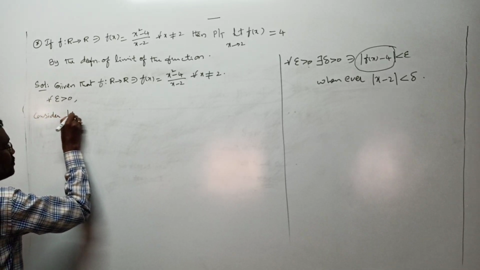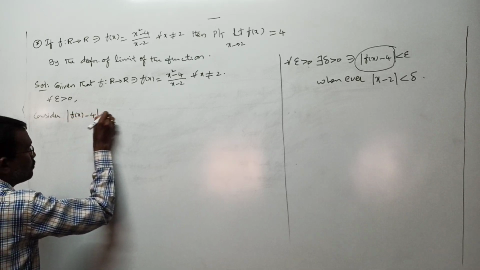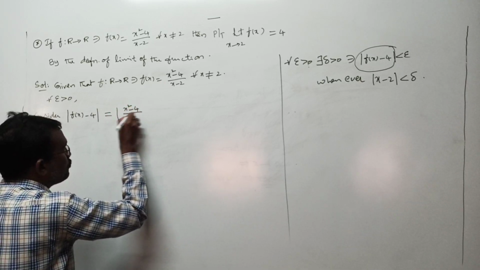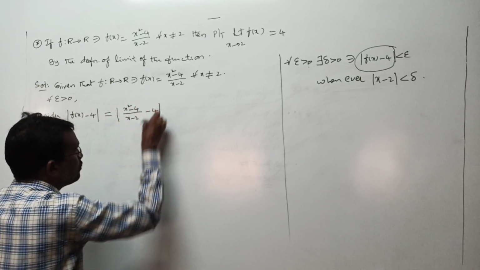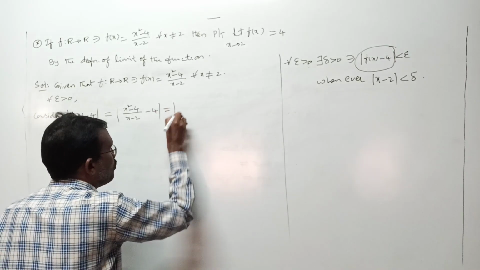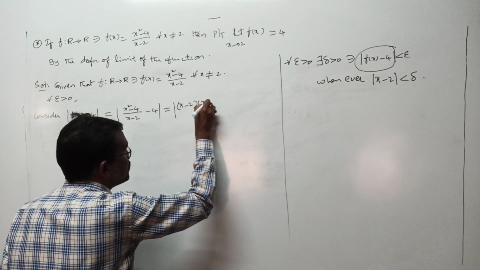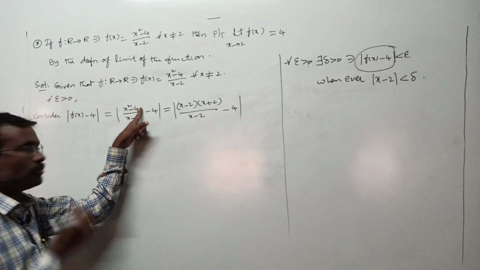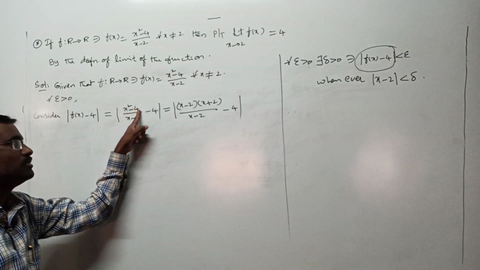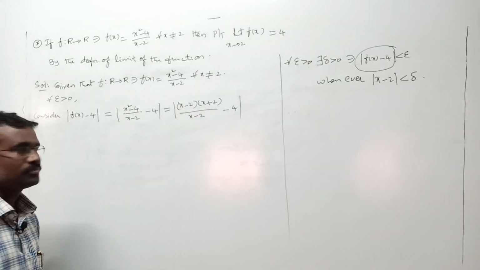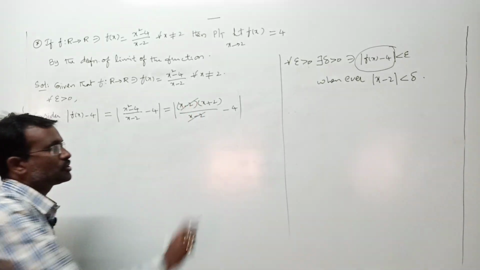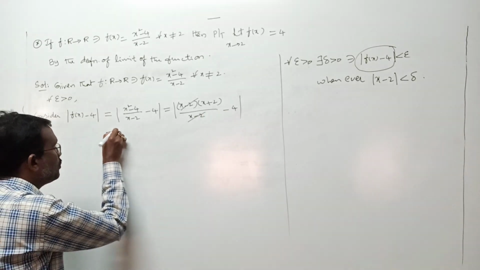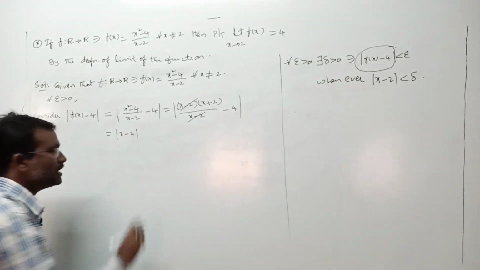mod f of x minus 4. This is mod, what is f of x? x square minus 4 by x minus 2, minus 4, right? This is mod x minus 2 into x plus 2 by x minus 2, minus 4. Any doubt? Because 4 you can write as 2 square, a square minus b square, a minus b into a plus b, right? Now this x minus 2, this x minus 2 gets cancelled. Now here we have x plus 2 minus 4, which becomes what? Modulus x minus 2, right?